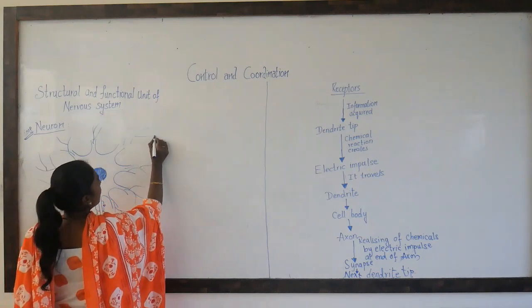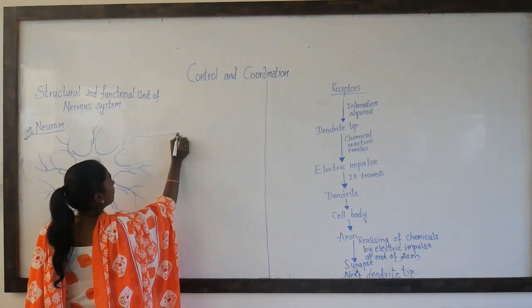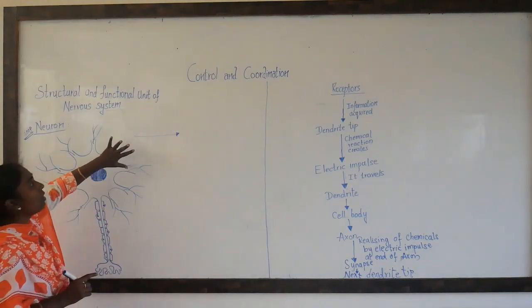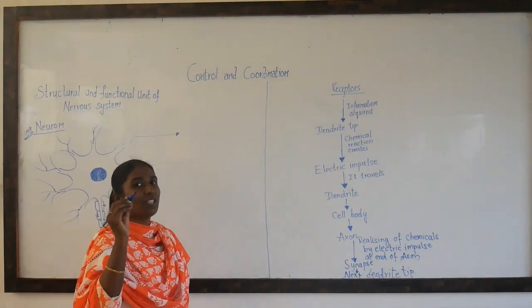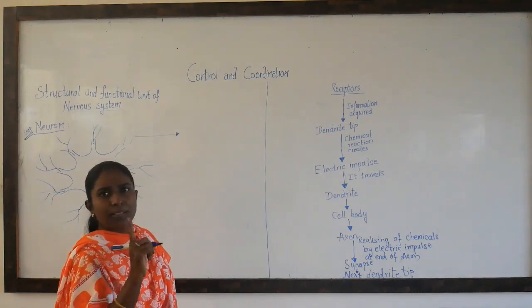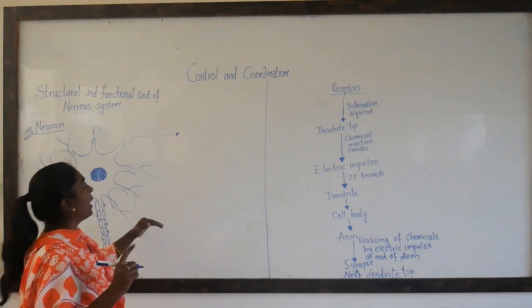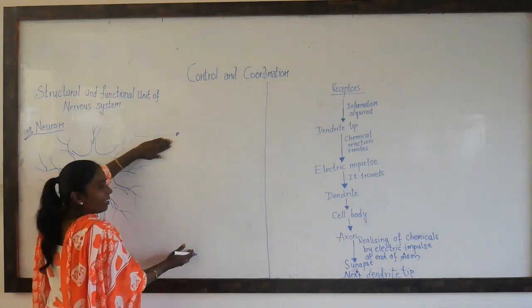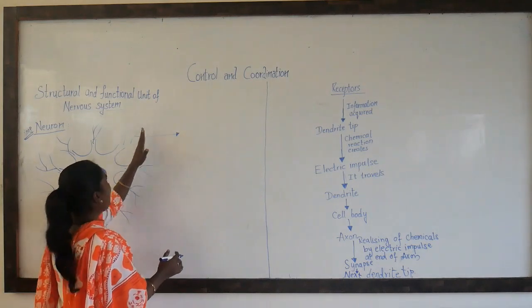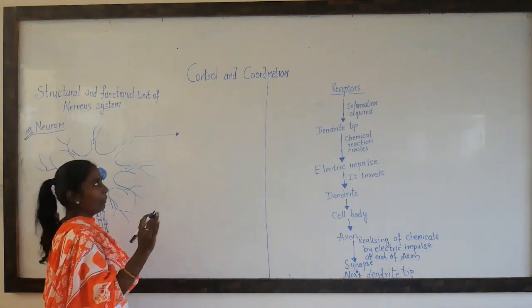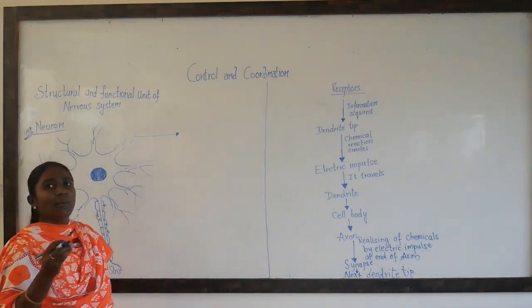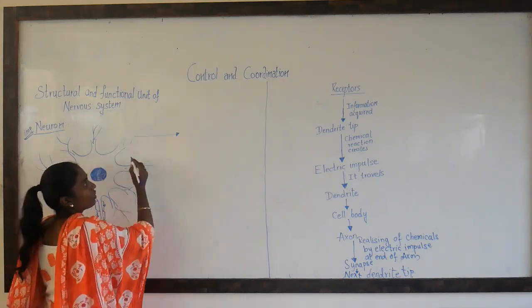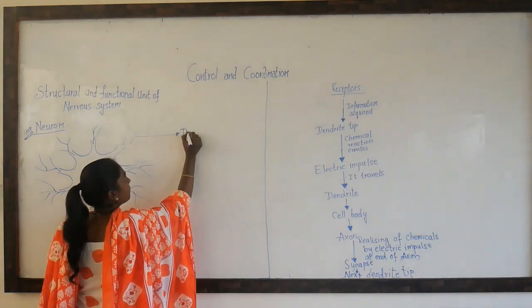These thread-like structures are called dendrites. Children, whenever you are labeling, as I have always been telling you, and now also I repeat, your diagram should always be with a sharp pencil. Always with a pencil, not with a pen. Whenever you are labeling the diagrams, please use the scale, give a straight line, and neatly write the labeling at one side. One labeling here, one here, one here. Please follow some rules which make your diagram look much better. So draw a straight line, and these thread-like structures are called dendrites.